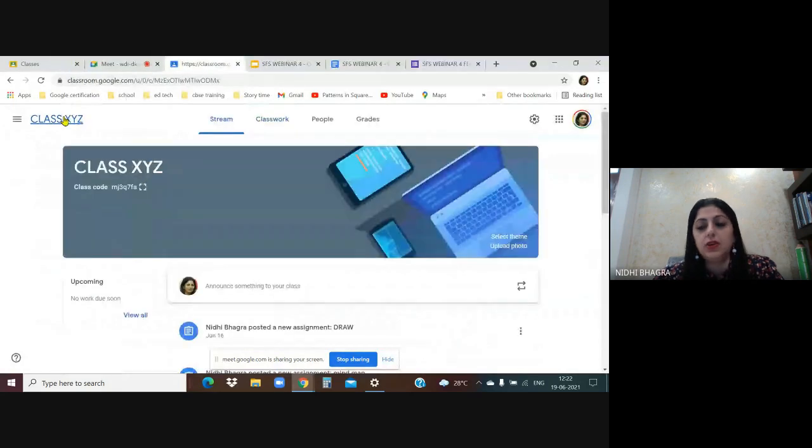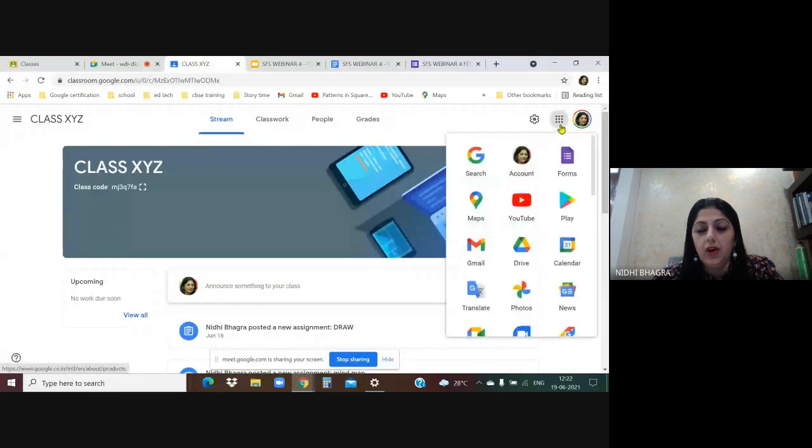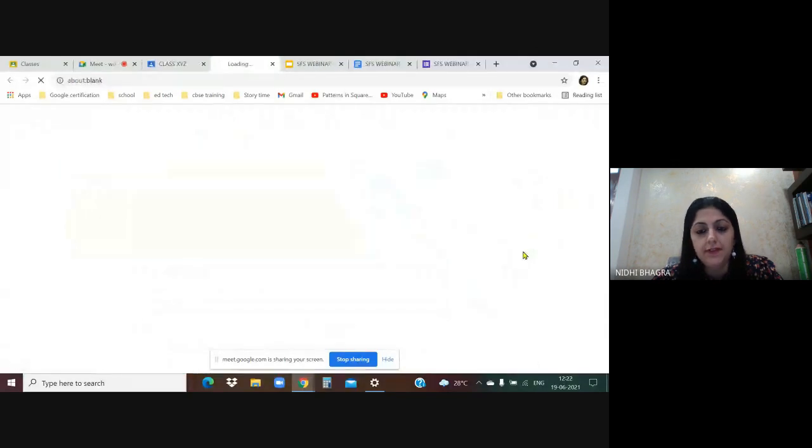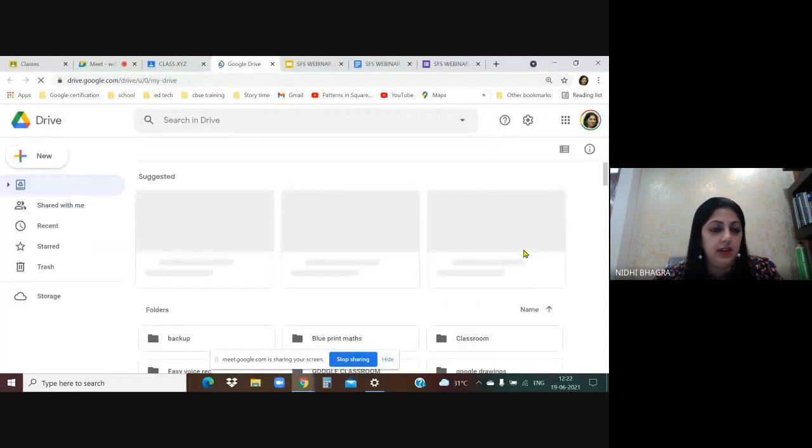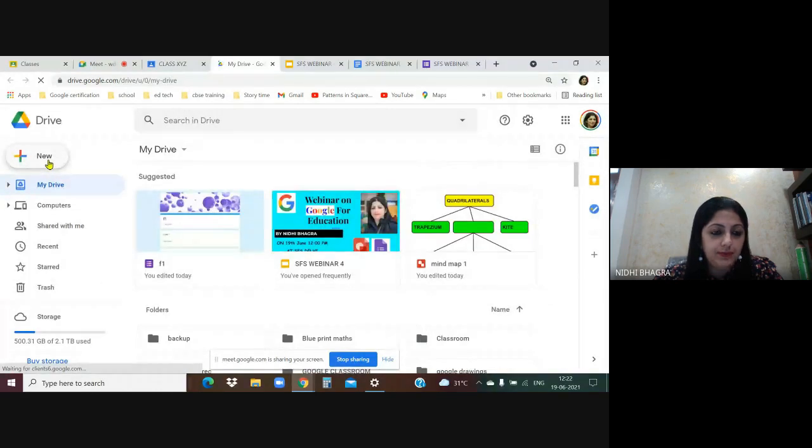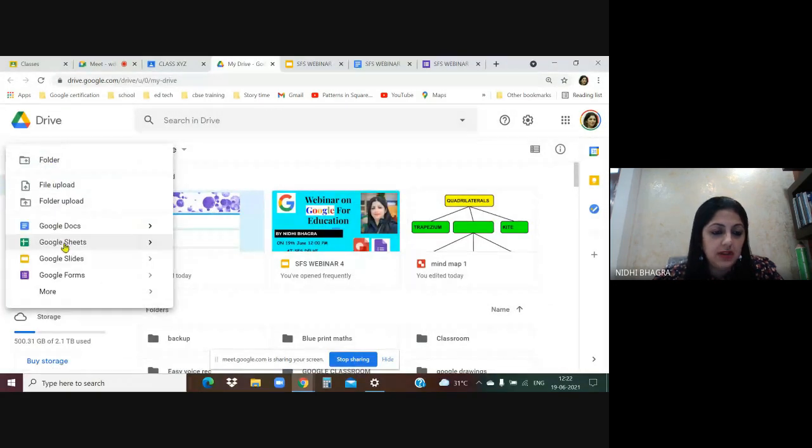Okay, so the very first option is to click on this Google App Grid. You see nine dots here, Google App Grid. Go to Drive. Click on New. Here you will see the option Google Forms, this one. As you click on this option, a blank form will open.